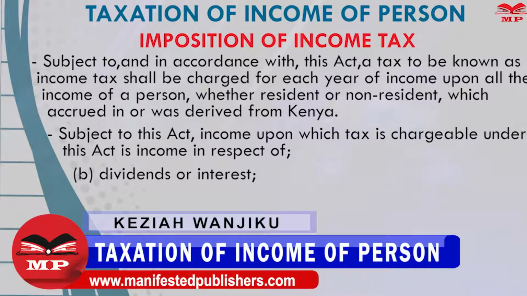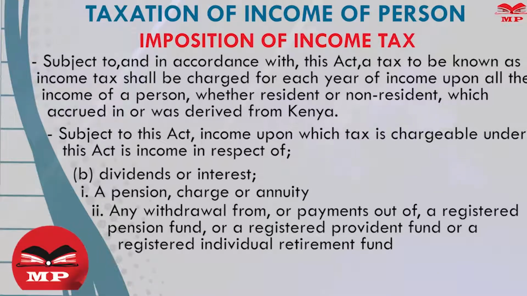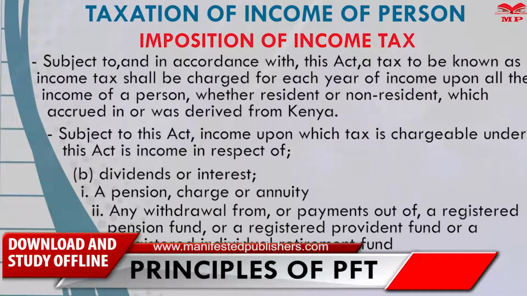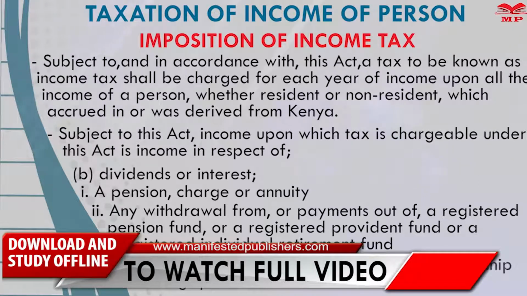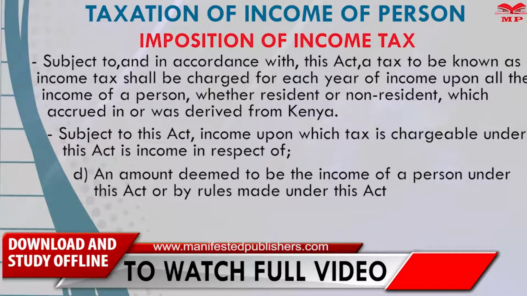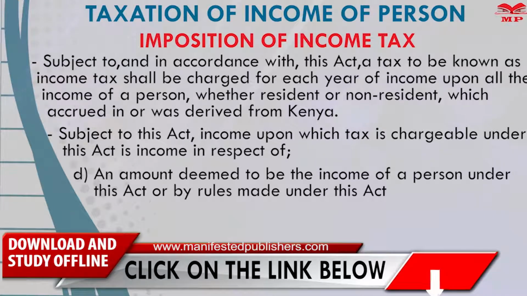C. Roman 1. A pension, charge or annuity. And Roman 2. Any withdrawal from or payment out of a registered pension fund or a registered provident fund or a registered individual retirement fund. And Roman 3. Any withdrawals from a registered home ownership savings plan. Then E, an amount deemed to be the income of a person under this Act or by rules under this Act. All right. So that is what the Act tells us.